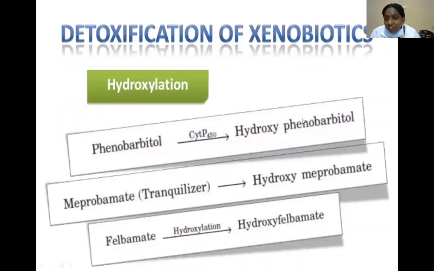Next, detoxification of xenobiotics in hydroxylation reactions. Phenobarbital, in the presence of cytochrome P450, undergoes a hydroxylation reaction and forms hydroxyphenobarbital. Meprobamate is a tranquilizer; in the presence of cytochrome P450 it is converted into hydroxymeprobamate. Felbamate, in the presence of hydroxylation, forms hydroxyfelbamate.